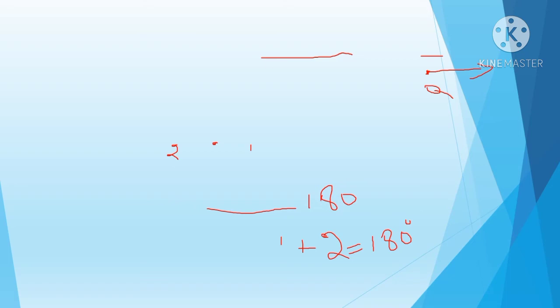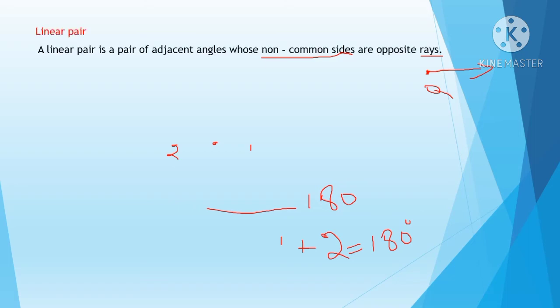The next heading is a linear pair. So what do you mean by linear pair, children? A linear pair is a pair of adjacent angles. Now you know what an adjacent angle is, and how to find it, we have learned. So it's a pair of adjacent angles whose non-common sides are opposite rays.